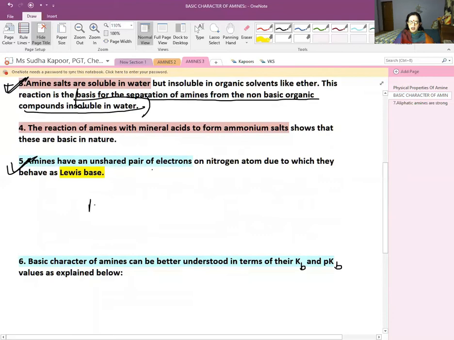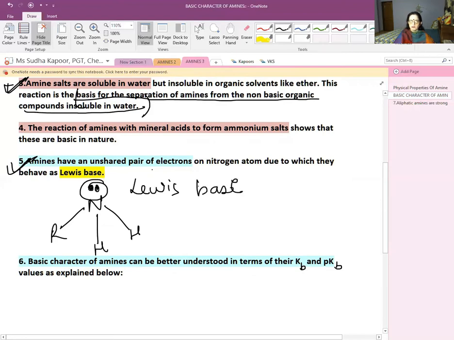Amines, the RNH2 part. Now there is a presence of a lone pair on it. Due to this presence of lone pair, it is behaving as a Lewis base, the unshared electron pair. It makes it a good base, a good ligand, a good complexing agent. Due to this, it can easily form a coordinate bond also. So amines have an unshared pair of electron on nitrogen atom, due to which they are behaving as a Lewis base.